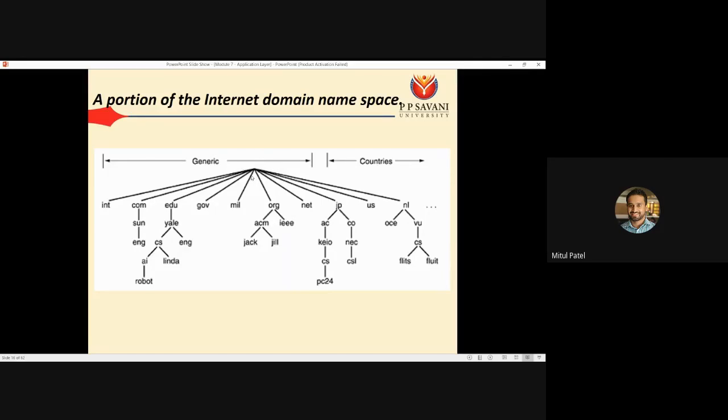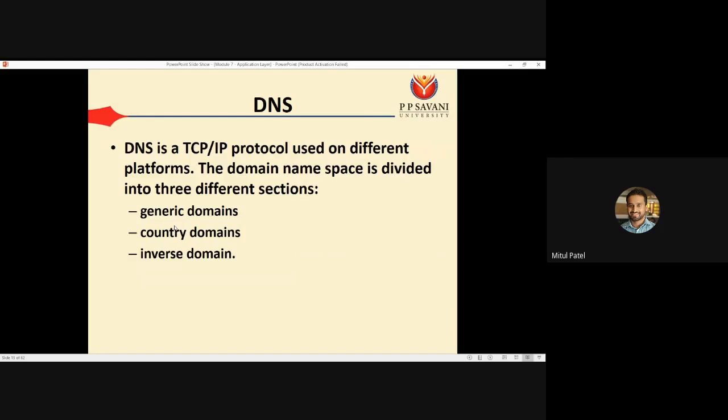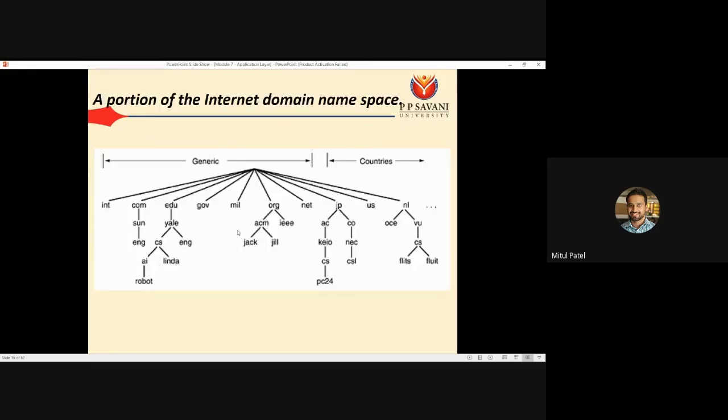So it is not like all the servers are the same. For example, let's say we have thousands of websites. If we store the corresponding IPs of all websites in a single server, that means we require a huge database, and that is not possible. So the solution is we can divide the internet based on various domains, and each domain has its own server. Based on the type of DNS request we get, it will search into the particular domain and then try to find the corresponding IP.